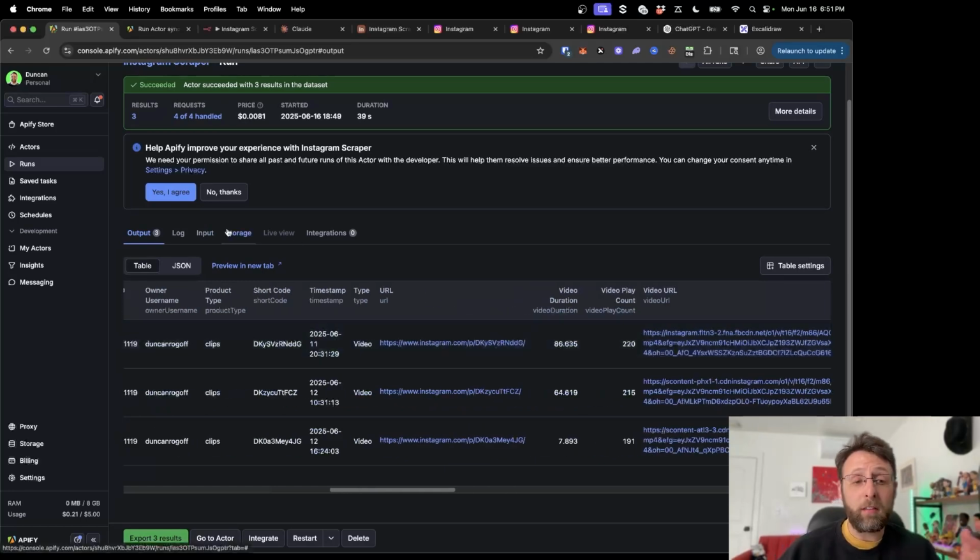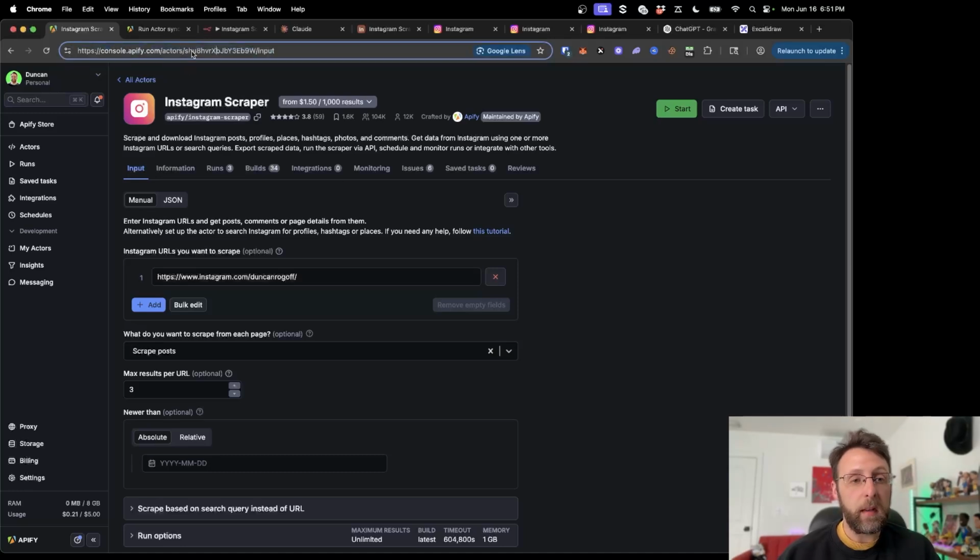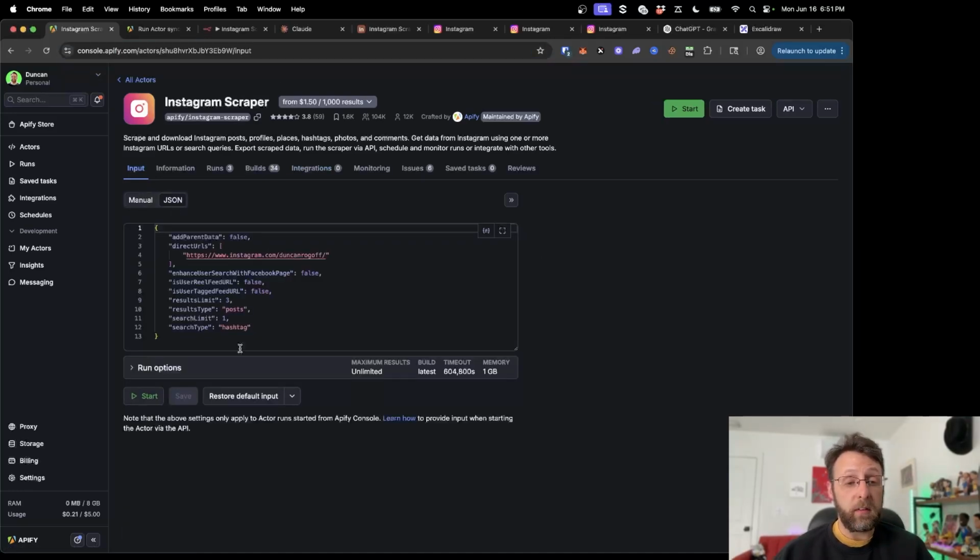So cool. Okay, so that's great. Just to give you an idea of the type of data that we can get from this. So this is how you can run this within the platform. But what we actually want to do is trigger this through N8N. And so there's a couple main things that we need. First, we need the actor ID, which is up top. And we're going to need this JSON right here.